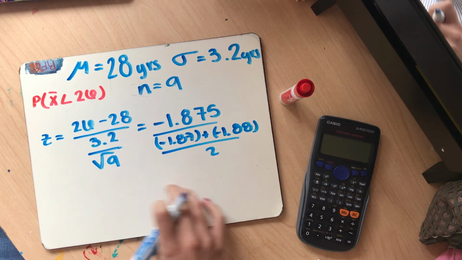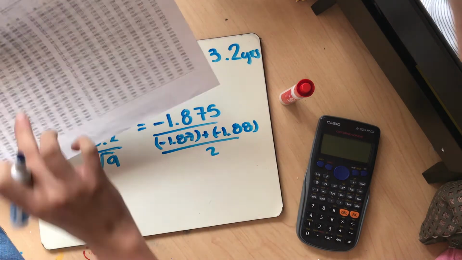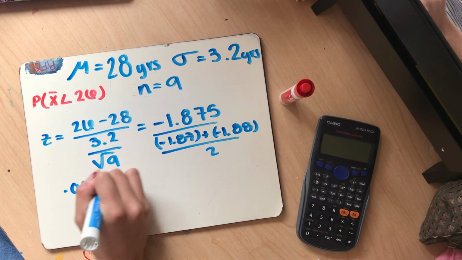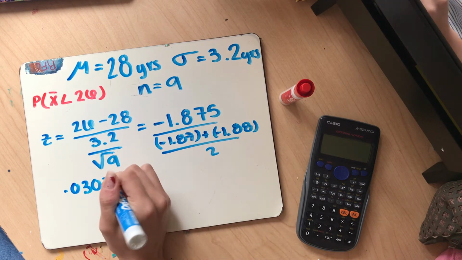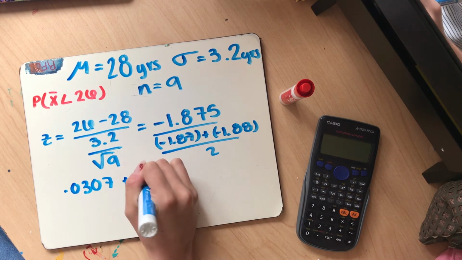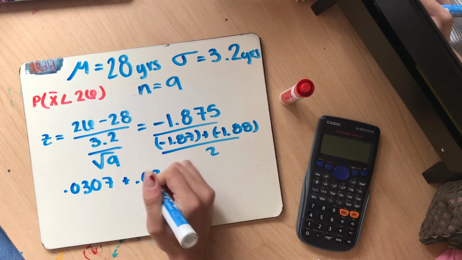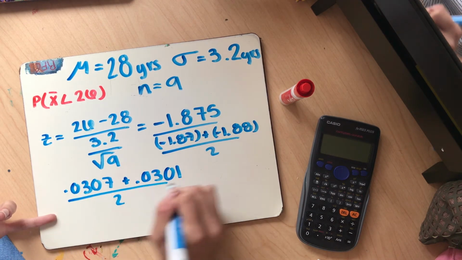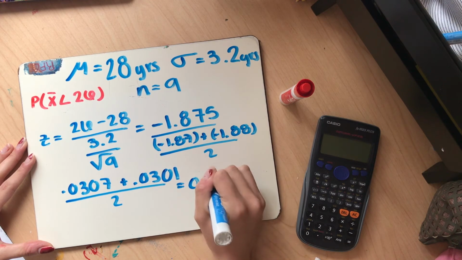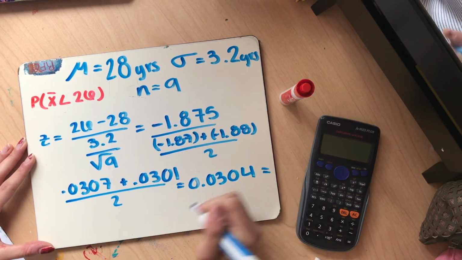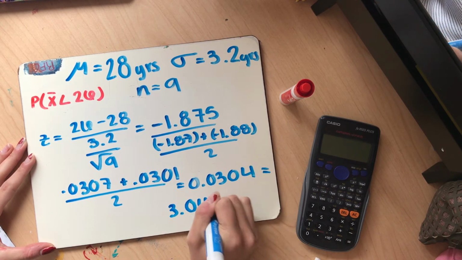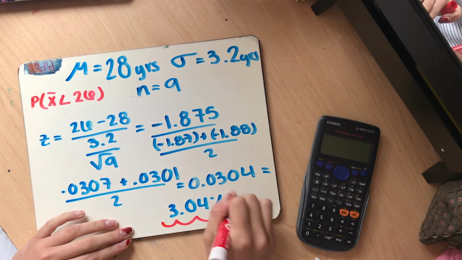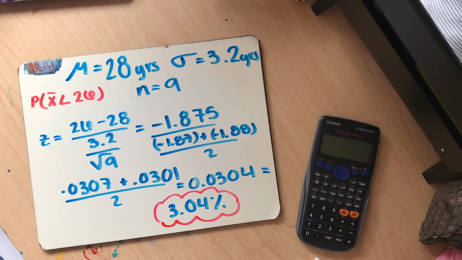So what I did for this problem was get these 2 numbers out of the chart: 0.0307 from negative 1.87, and added it up with 0.0301 from negative 1.88, and this all over 2 gives me 0.0304, which gives us a 3.04% probability that the 9 people we were given at the beginning are younger than 26 years old.